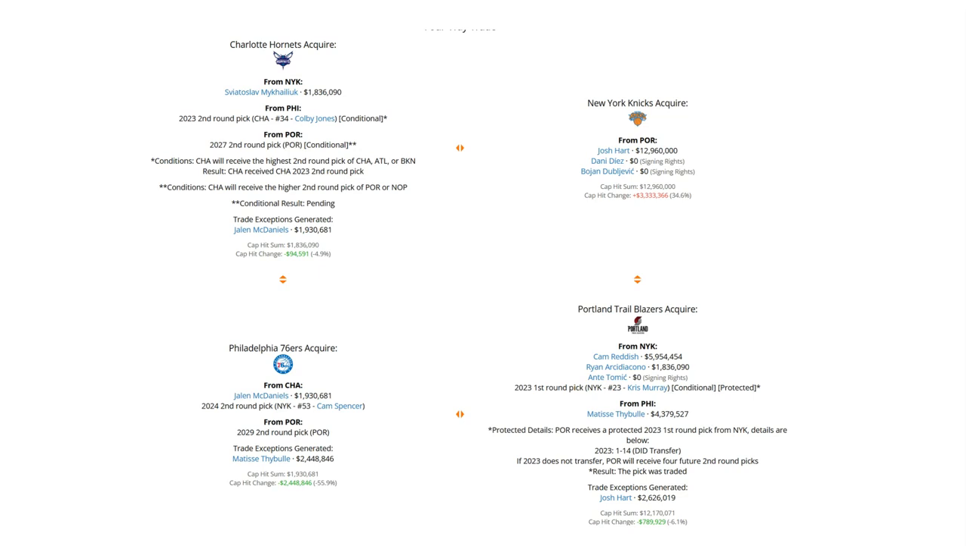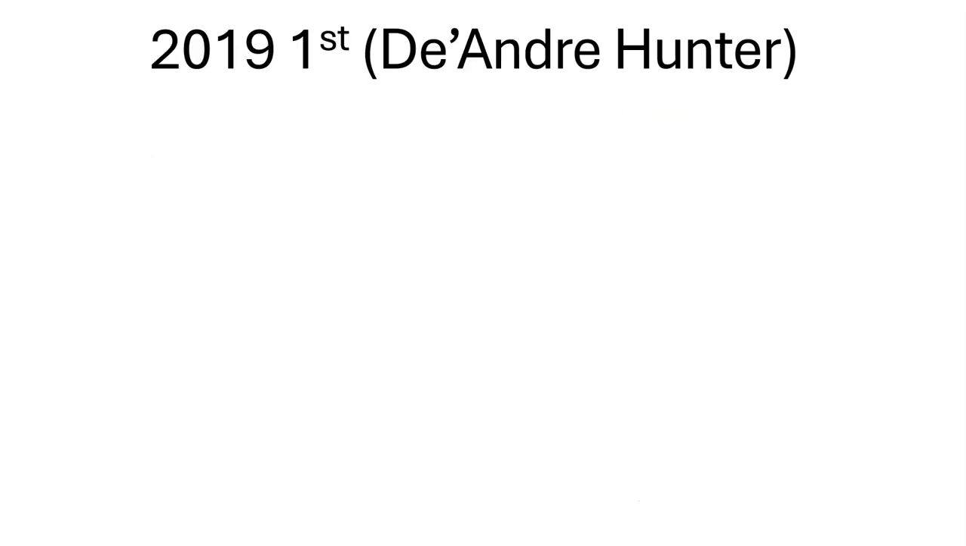The second they got back from Philadelphia turned into Colby Jones. This pick actually traded hands a bunch more times, but I won't really go into it, so don't worry about it. And they still own the 2027 second-round pick that they got from Portland. Now, let's go into the draft picks.